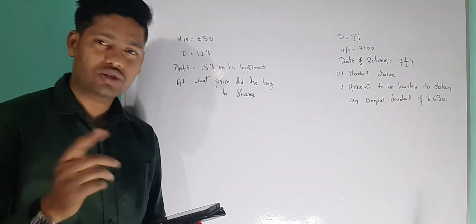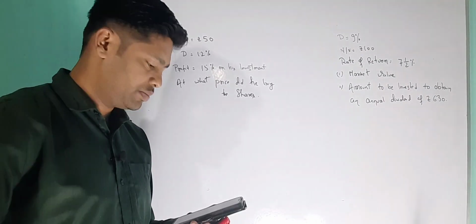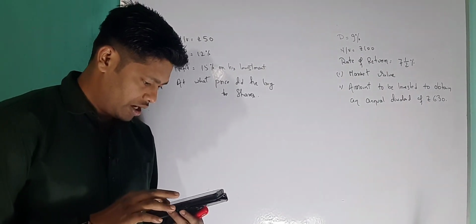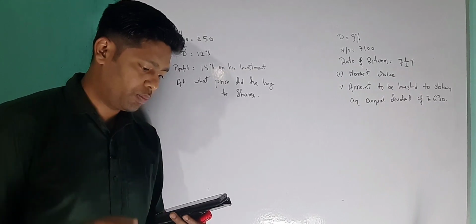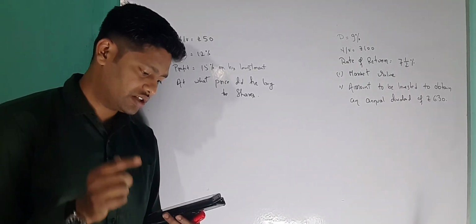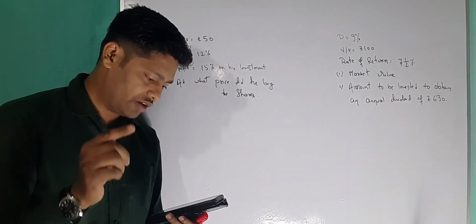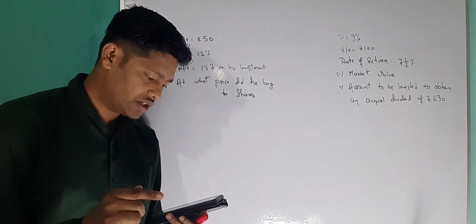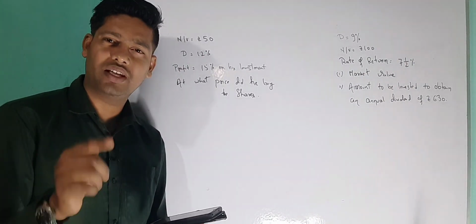Okay, what about the next question? The next question: a dividend of 9% was declared on rupees 100 shares selling at a certain price. If the rate of return is 7.1/2%, calculate the market value of the share and the amount to be invested to obtain the annual dividend of 630.